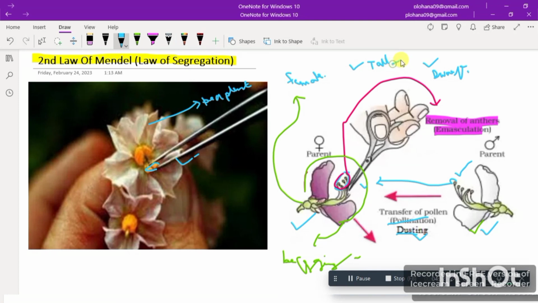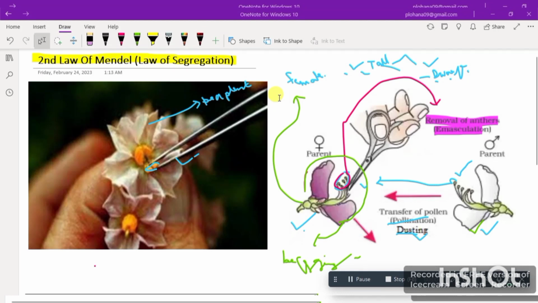What is the characteristic here? The characteristic is the height, either tall or dwarf. So initially he cross fertilized plants with the same characteristics, like the character is the same, to ensure that the plants were true breeding. If they make a cross between them, the result will be true breeding.